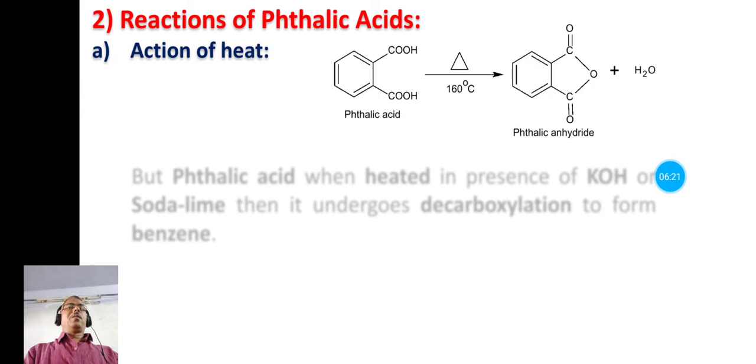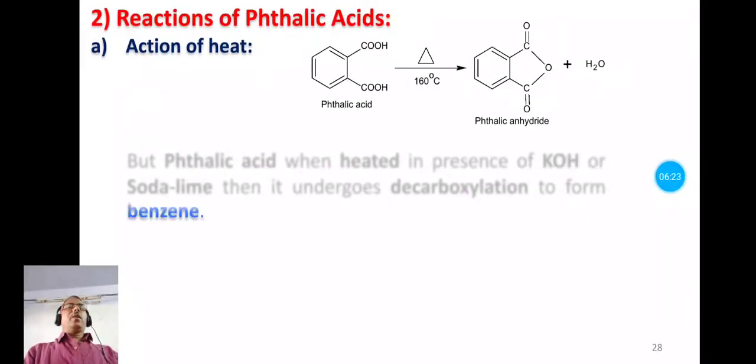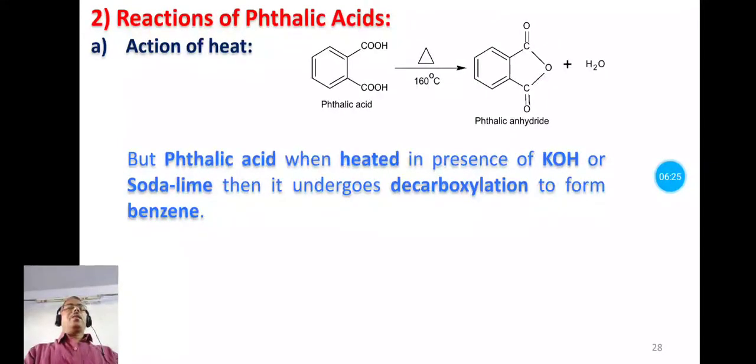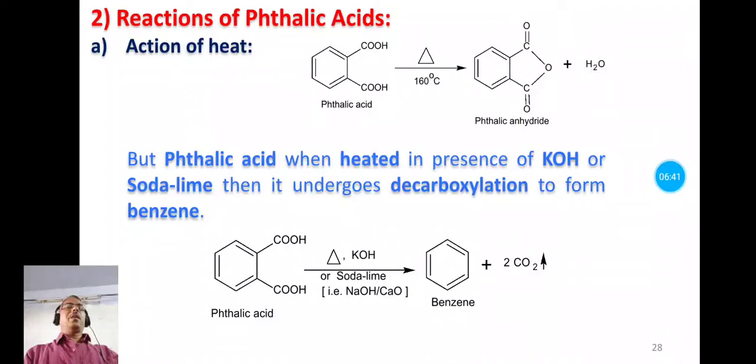But when this phthalic acid is heated in presence of potassium hydroxide or soda lime, then instead of dehydration it undergoes decarboxylation, meaning it loses carbon dioxide and forms benzene. Now see the reaction.